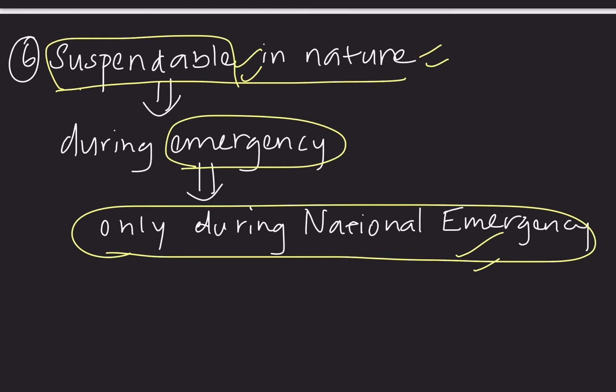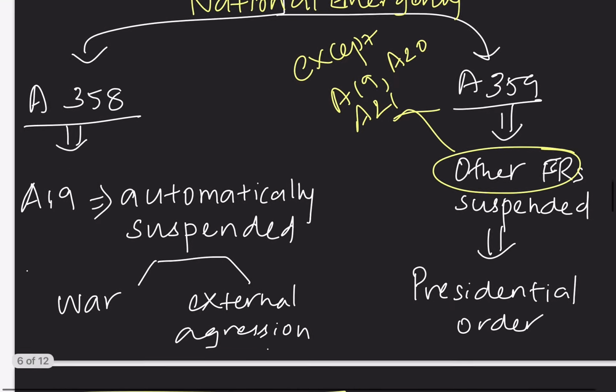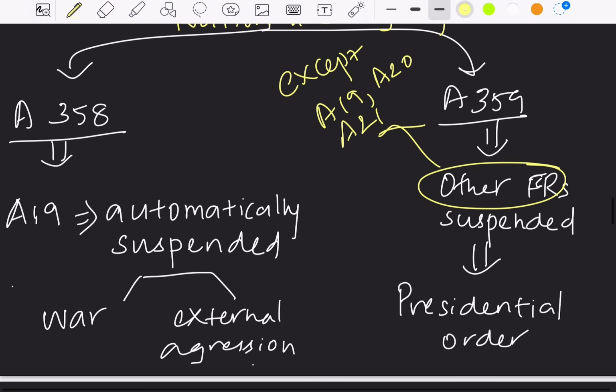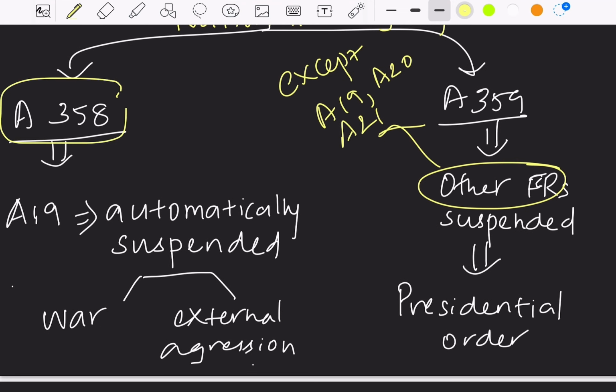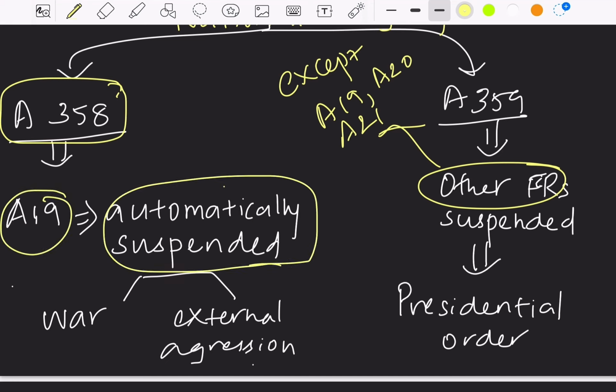The next point we must know is which fundamental rights get suspended when the national emergency is declared. According to Article 358, Article 19 gets automatically suspended.